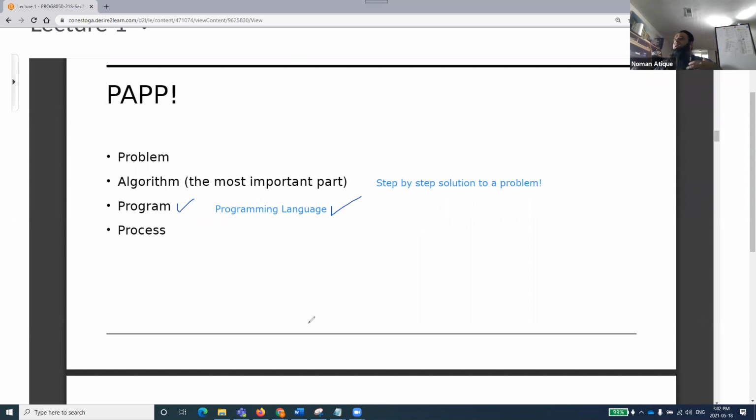Let me clear that. I give you a problem. You write an algorithm in English. I want to add two numbers. You say okay, you will write an algorithm in English, you start writing. Okay, first number, the second number, plus adding them and then getting the result. So effectively, you have written down a few steps in English and you come to me and say that these are the steps of an algorithm I can write.